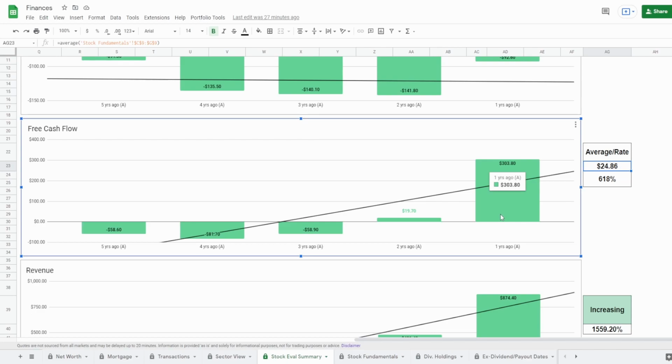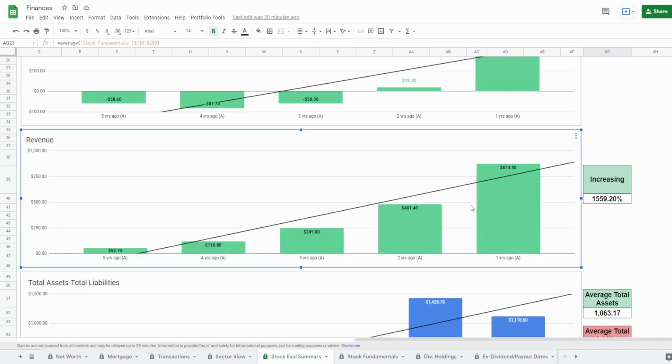And for all we know, this could have been a fluke. For all we know, they could have just gotten lucky. I mean, who knows what could have happened as to why they did $304 million last year. I really don't know. I honestly have no idea. For all intents and purposes, I look at this free cash flow, they're all negative to me. This company has negative free cash flow. If in the future they continue to go positive and consistently increase going positive, then I'll take it back and say that yes, now they have positive free cash flow, but right now they have negative free cash flow.